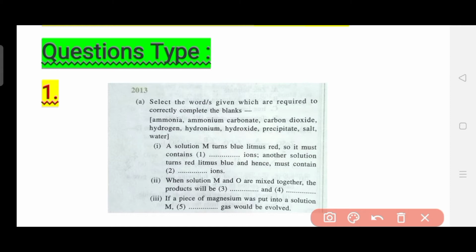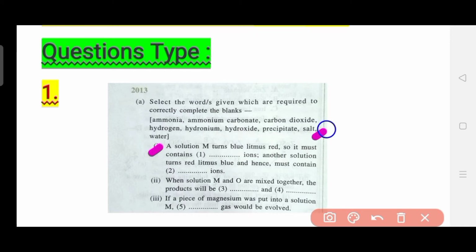So you can definitely answer this question, and you can now think about what kind of question has been made out of this chapter. The second question is that when solution M and O are mixed together, what will the products be? You know that if an acid reacts with a base, salt and water are produced, so that is the answer. The options are given here: you have water and here you have salt.